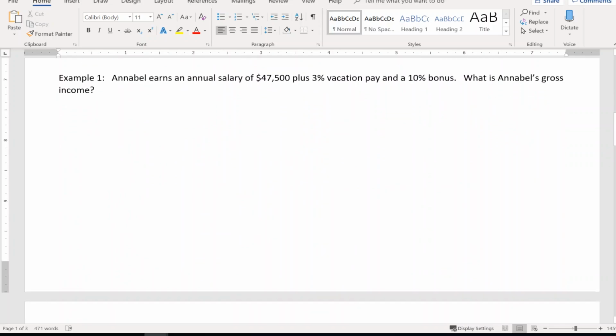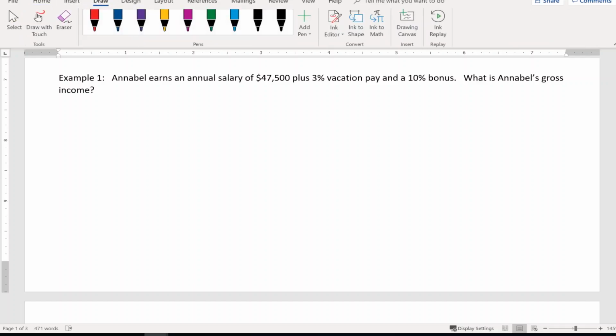Let's suppose that Annabelle earns an annual salary of $47,500 plus 3% vacation pay and a 10% bonus. What is Annabelle's gross income? Well, her annual salary, her regular salary that she makes, is $47,500.